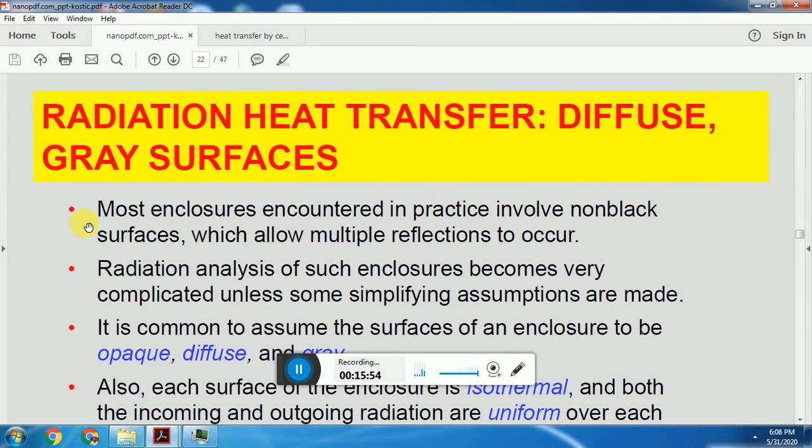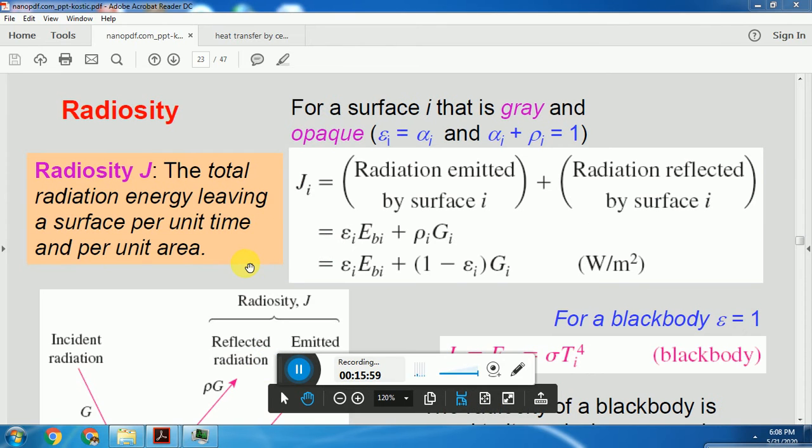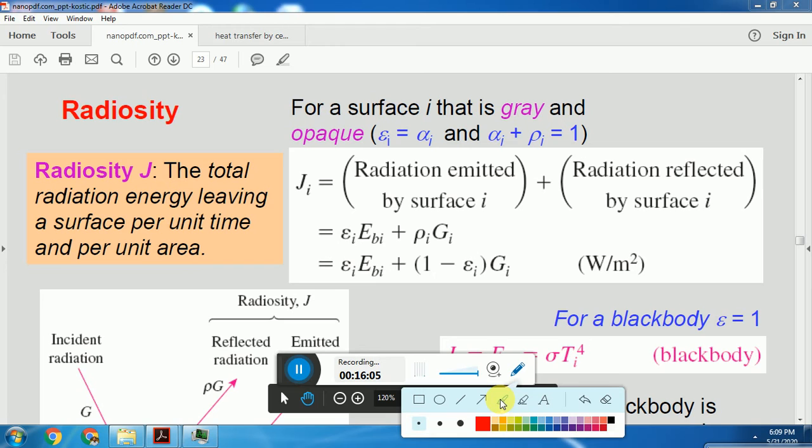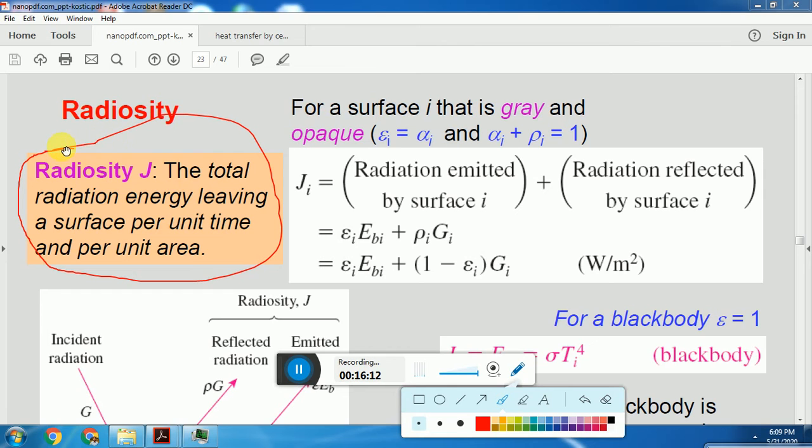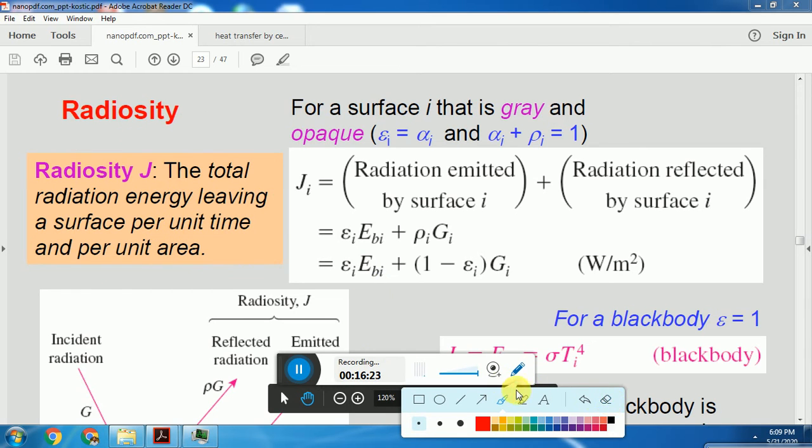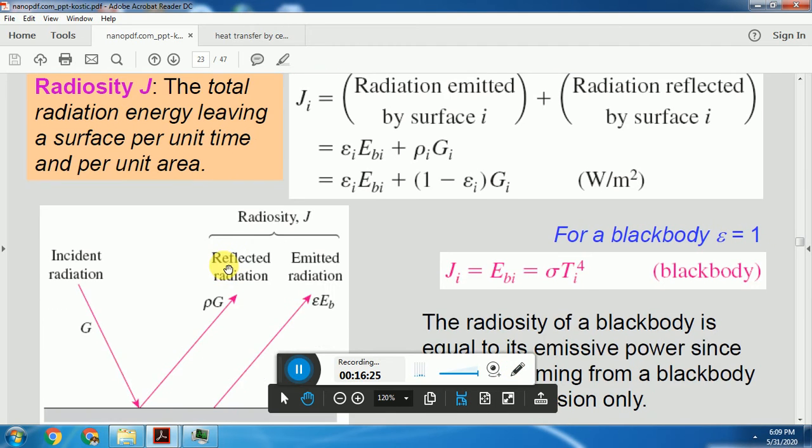Now, radiation heat transfer. The next important concept is radiosity. Radiosity, given as J, is the total amount of radiation that is leaving the surface per unit time and per unit area. That is called radiosity. Radiosity is the net amount of radiation that is leaving the surface.